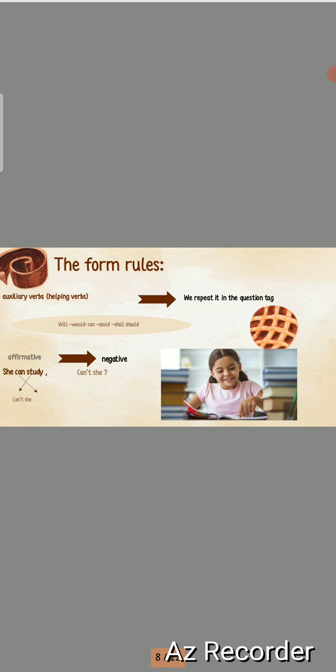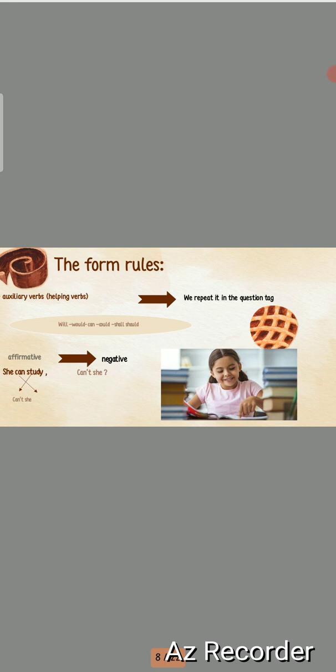So let's go. She can study. I want to make a question tag. We will make this cross here. So can will come first, and she will come second. It will be can't she. So why did I say can't she? Because we have this rule here.